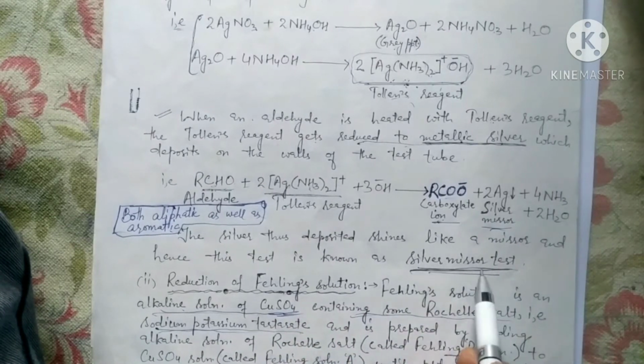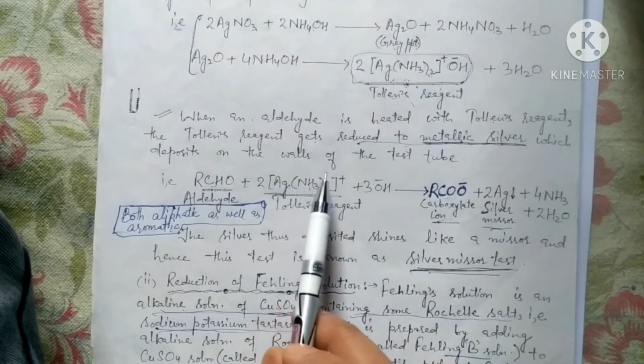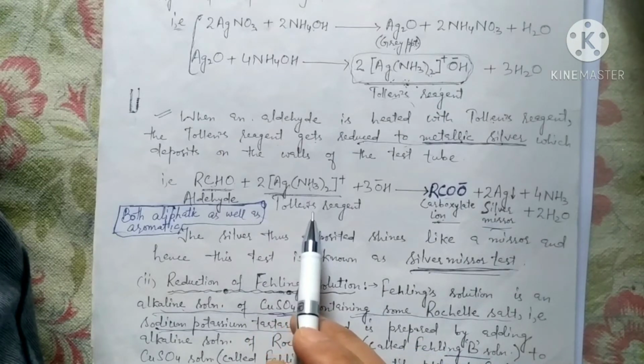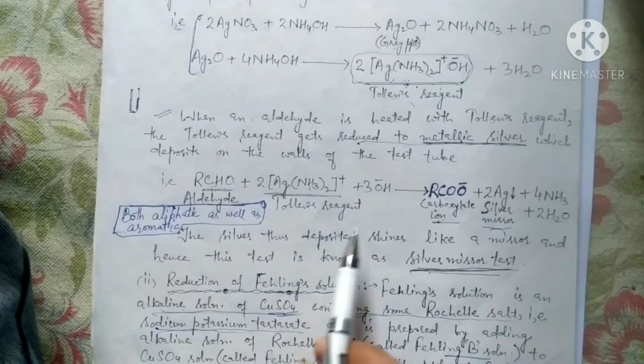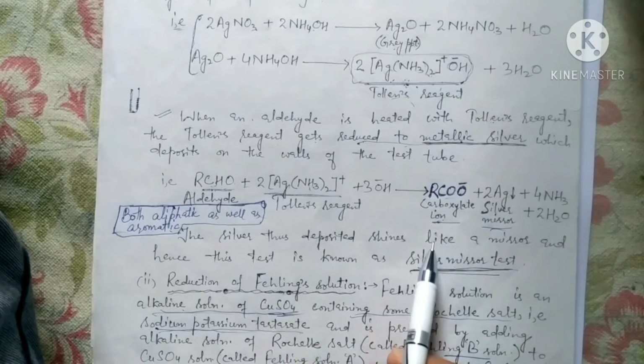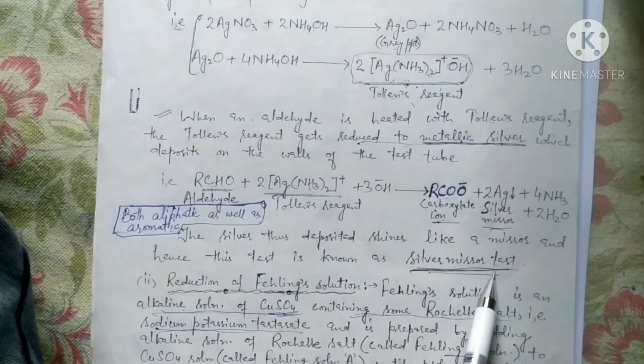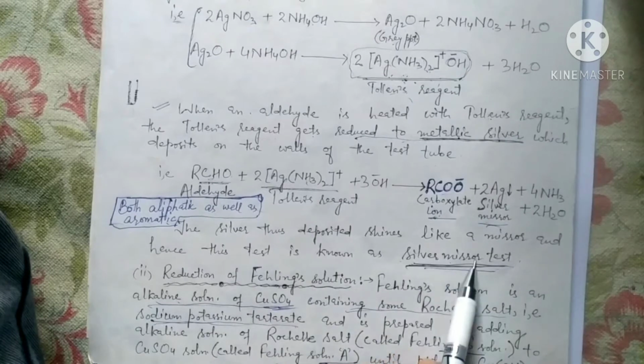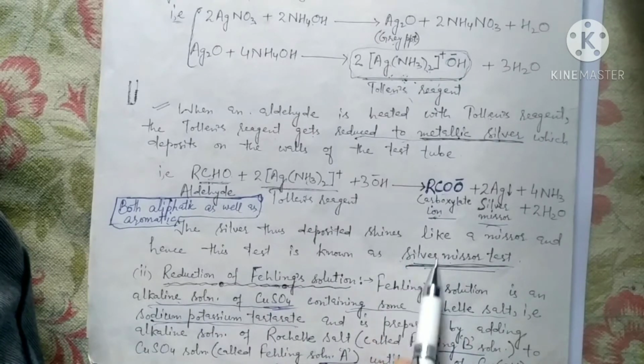This is simply called the silver mirror test. Now Tollens test may be silver mirror, or that may be simple Tollens test as well. When the deposition of silver is also there, then the test will also be called the silver mirror test. Since it is a shining metal, silver means chandi, so it shines like a mirror, so this is also called the silver mirror test.